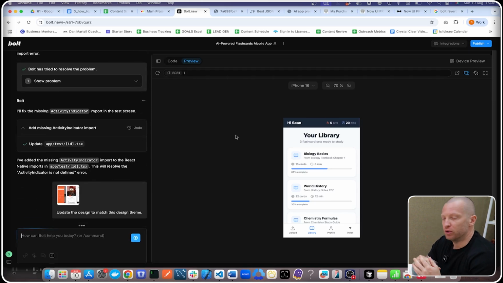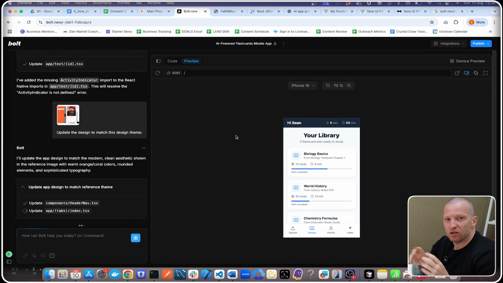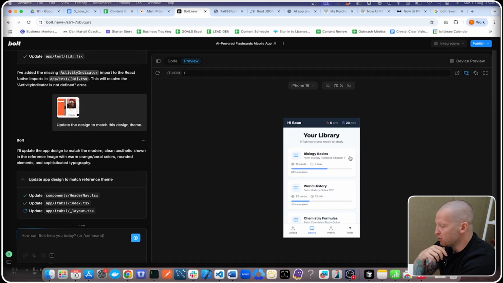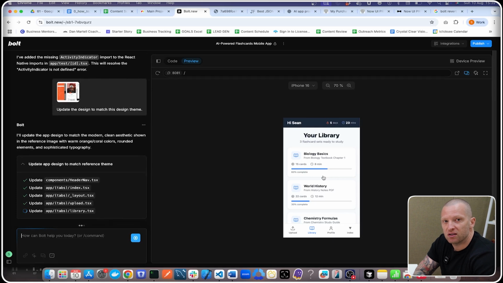But generally what I would do is just look at what else is out there, create a Figma with a designer that you like, an atomic design system. So you know what your primary color buttons are going to be, your secondary color buttons, what your animations are going to look like, and then give that to Bolt to create the app. This is just a very quick way to do it. But to be honest with you, I'm also quite happy with what's come out here. I would add to this things like animation. So when you press on a flashcard that's correct or a question that's correct, something like confetti could jump through or something like that.